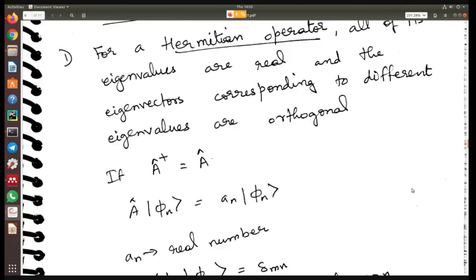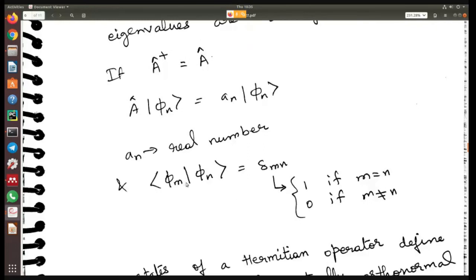All these different eigenvectors are orthogonal to each other, which means that if you take the scalar product of any two eigenvectors, phi m and phi n, you will get a discrete Dirac delta function. So what is this delta? This is delta mn, which means this number is equal to 1 if m is equal to n, and it is equal to 0 if m is not equal to n. So that means these two are orthogonal eigenvectors.